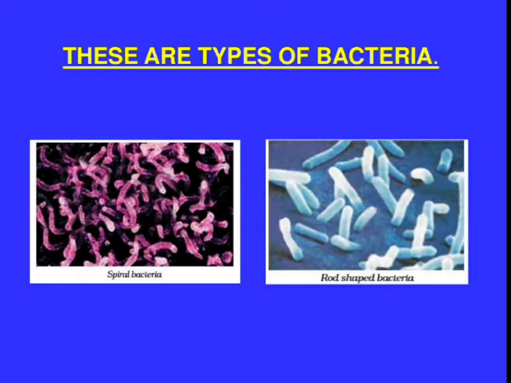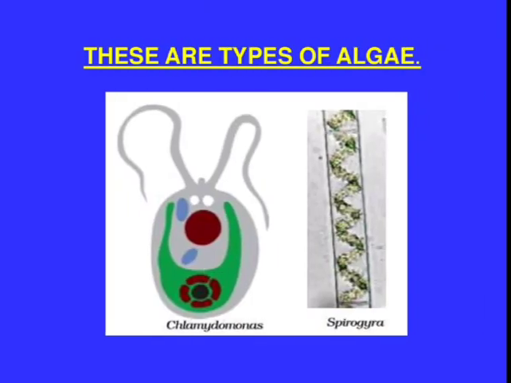Okay, in some way bacteria are useful to us also, that we will discuss afterwards. Now the next type of microorganism is algae. Examples are Chlamydomonas and Spirogyra. Okay, so see the picture carefully.